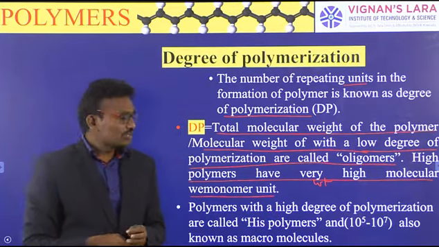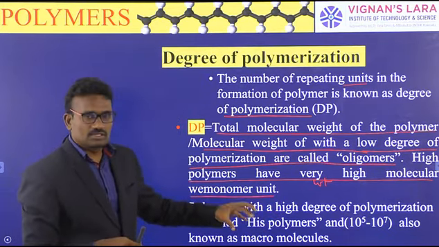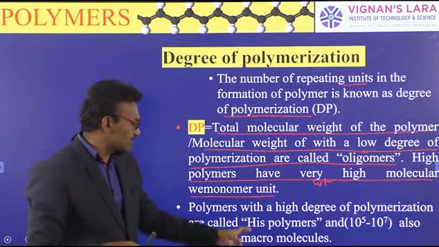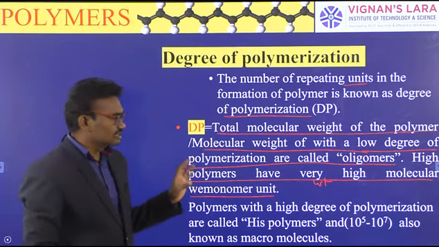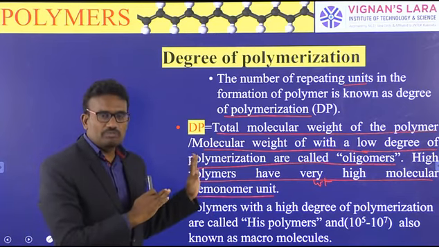That means a high degree of polymerization is called macromolecules. That is a simple definition.